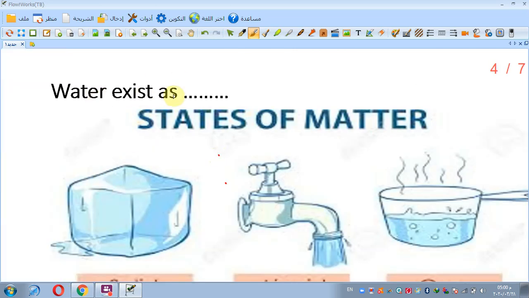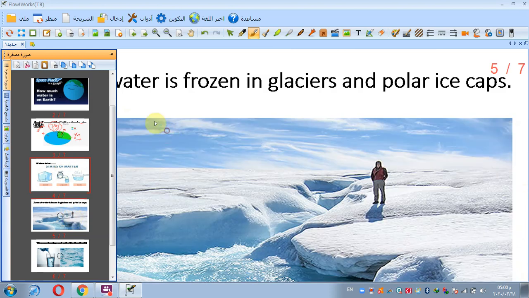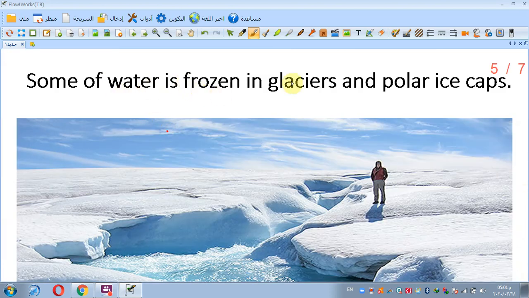Water exists as solid, like ice. Ice is a solid. Or water exists as solid, liquid, or gas. So there are three states of water: solid, liquid, and gas. Some of the water is frozen in glaciers and polar ice caps.